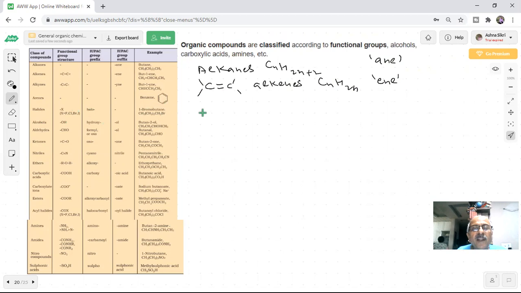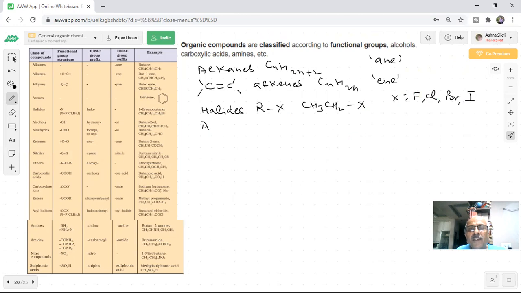Haloalkanes, which we will be studying, students, alkyl halides, RX, like CH3, CH2, X where X can be F, Cl, Br.